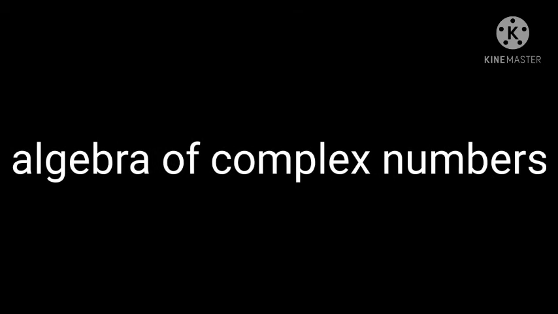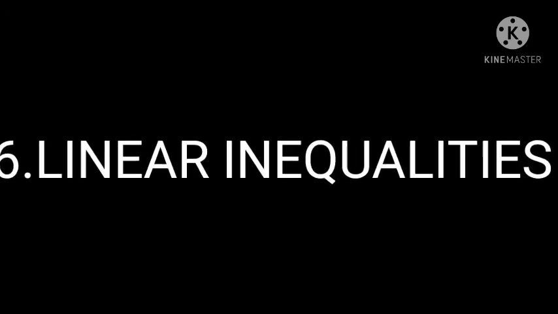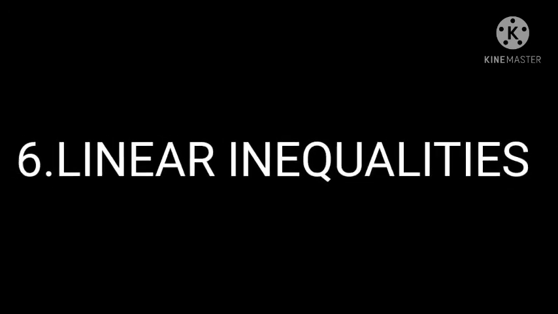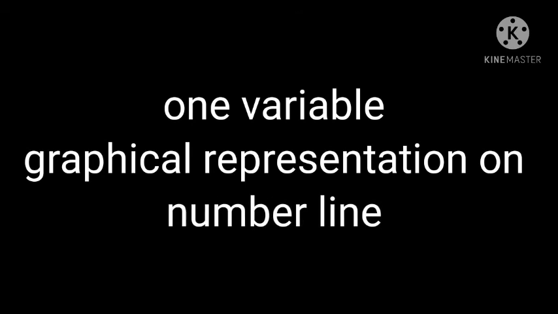Now the next chapter is chapter number 6, Linear Inequalities. Here we want to revise two types of linear inequalities: one in one variable and the second in two variables. Keep in mind that any linear inequality in one variable can be represented graphically on a number line.